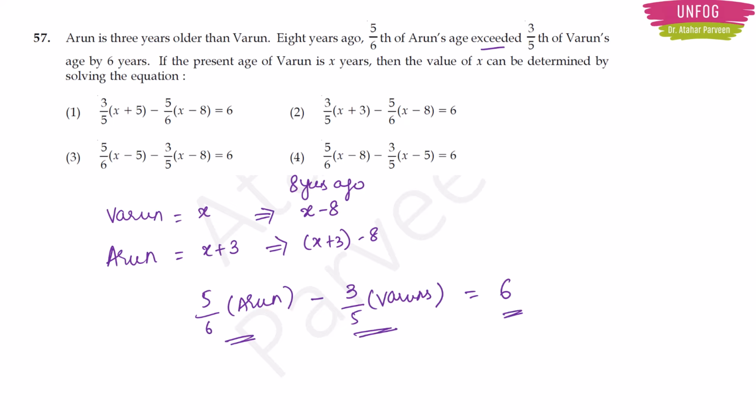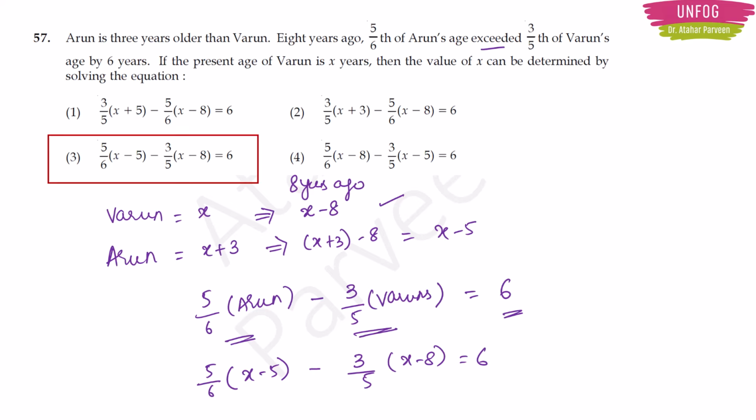Now, what was the situation 8 years ago? Varun was x minus 8. What was Arun? Arun was x minus 5, right? x plus 3 minus 8 is x minus 5. So, 5 by 6 into (x minus 5) minus 3 by 5 into (x minus 8) equals 6. So this is the algebraic expression as per the question. So, option 3 will be the correct answer here. Okay, you have to stop here only as per the question. But if they tell you to find out Varun's age or Arun's age, you have to go on simplifying and find the value of x, which will give you Varun's age, and then x plus 3 will give you Arun's age at present. Okay, clear, right?